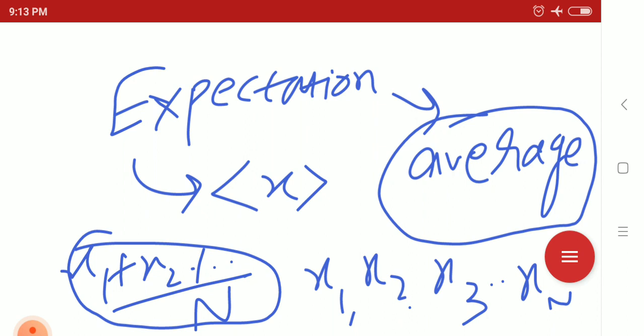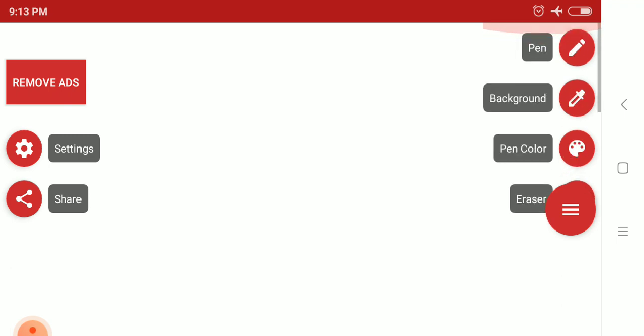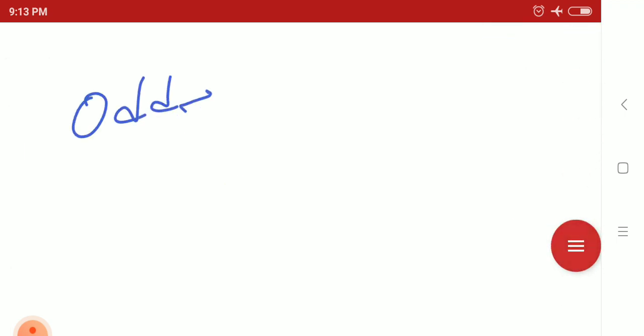But how do we do the expectation value of an operator in quantum mechanics? Suppose x is an operator. How do we do the expectation value of this, and how do we know whether it is an odd operator or an even operator? What is an odd operator and what is an even operator?